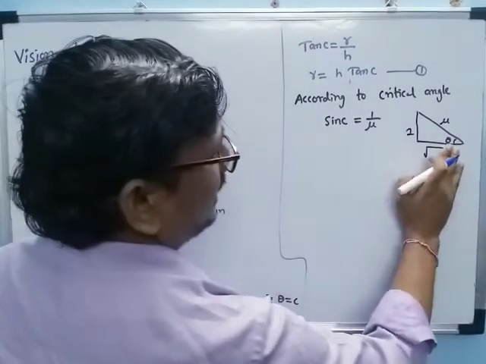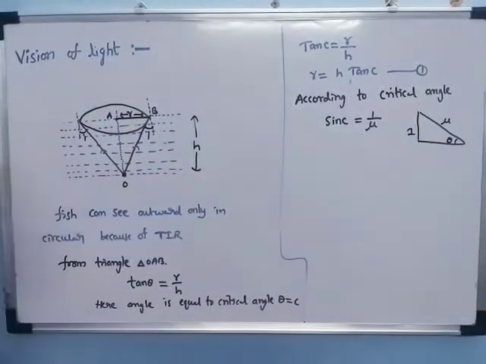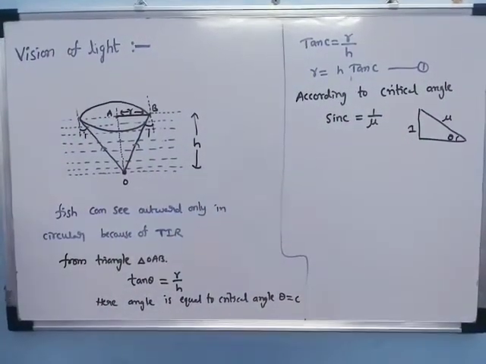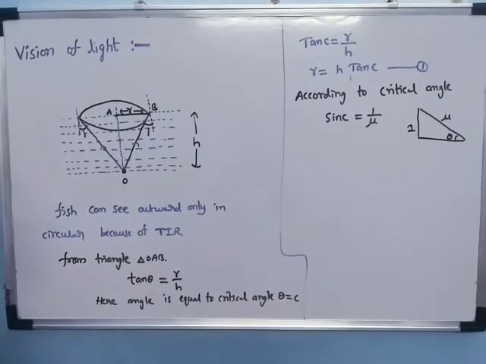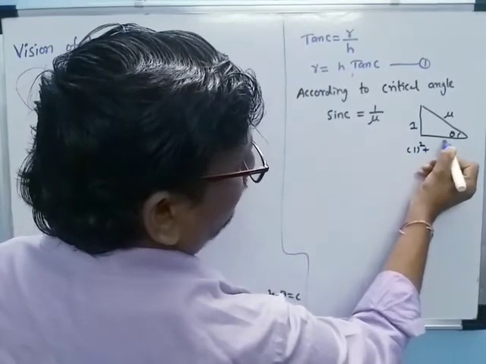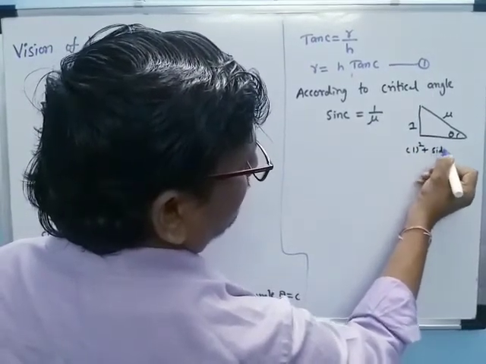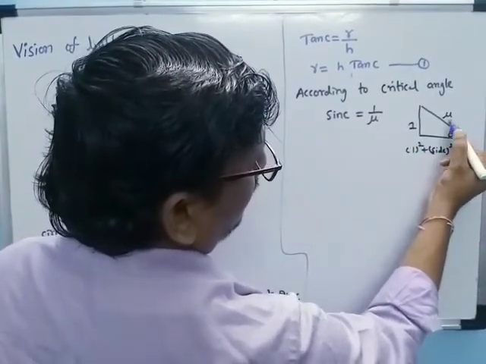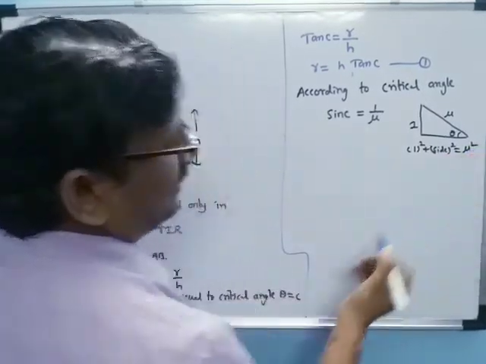We can find the other side using the Pythagoras rule: side square plus side square is equal to hypotenuse square. This side square is 1 whole square, and the hypotenuse is nu, so nu square.